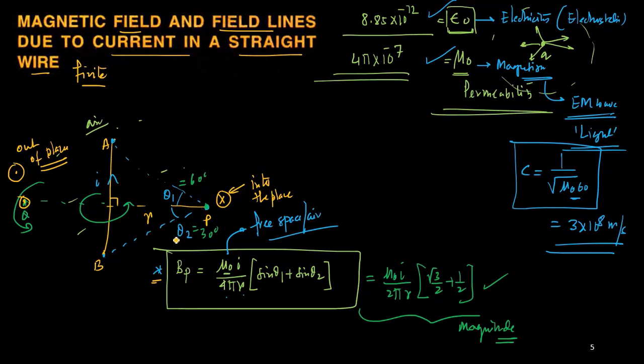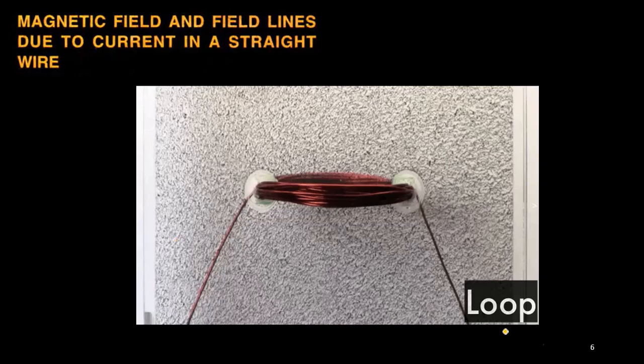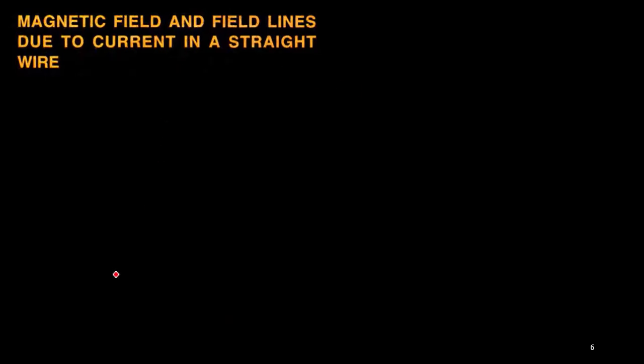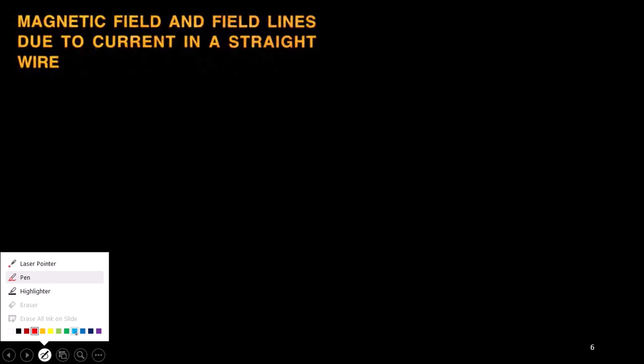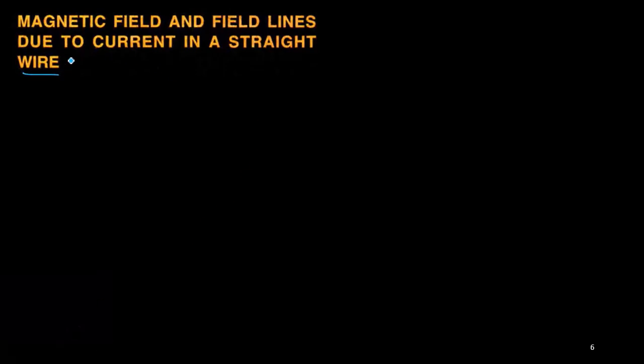Now the next part is the infinite. Let us say now I am going to calculate the same magnetic field for a straight wire, but it is infinite. What is the meaning of infinite? Infinite means now the AB wire is extended to a very large distance.